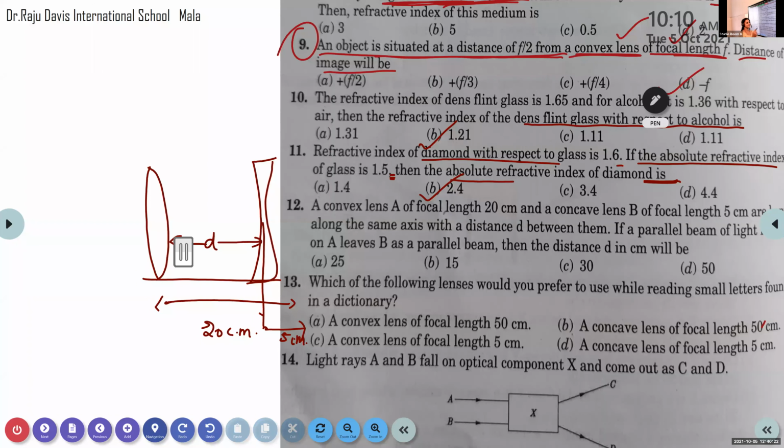Is it B or D? No, the distance is 50. 50, I can hear it is 50. 50 or 15? 15 or 50? Okay, I think it is 15, right?